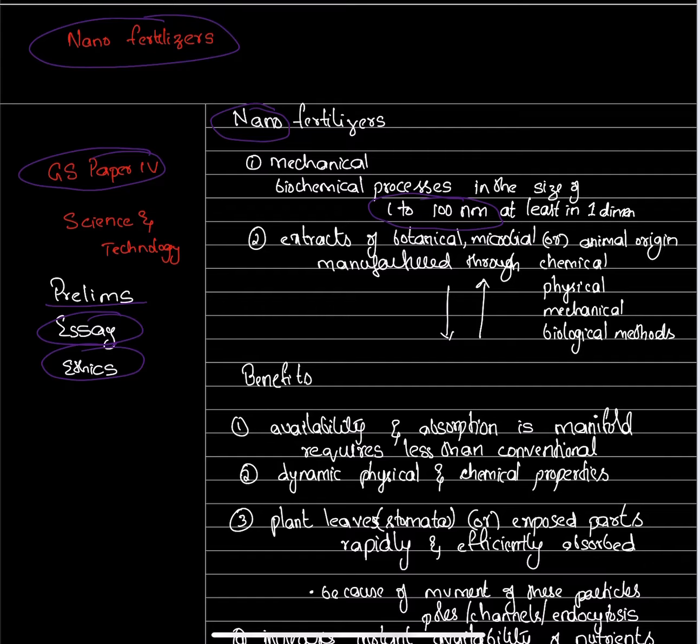So how can these be manufactured? They can be manufactured through mechanical and biochemical processes. Not just only mechanical, but multiple combined processes, like grinding and crushing of biochemical elements. These are also extracts of botanical, microbial, or animal origin, and they are manufactured through chemical, physical, mechanical, and biological methods.